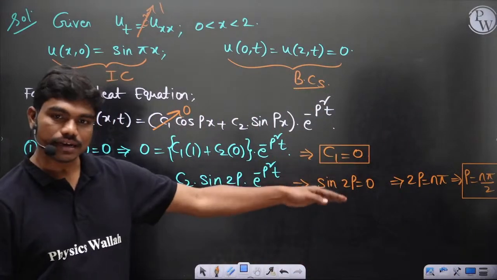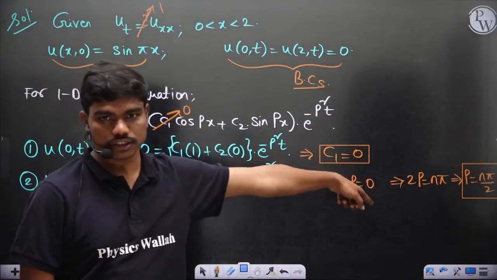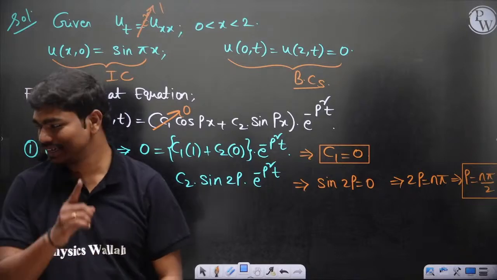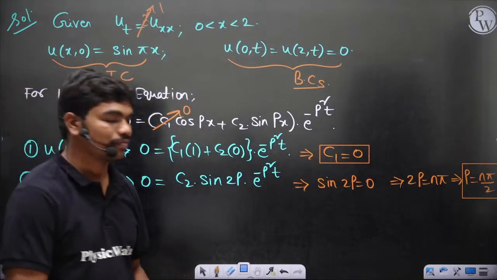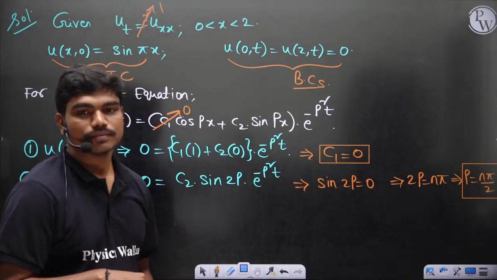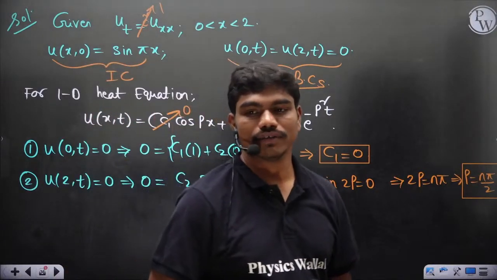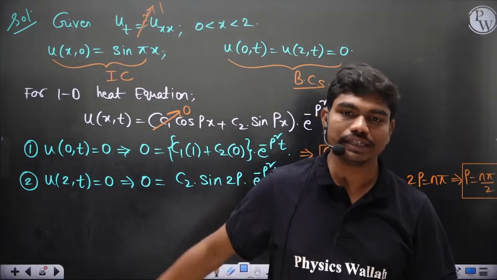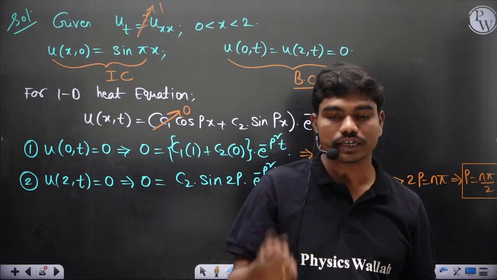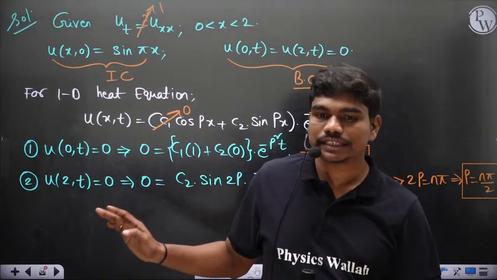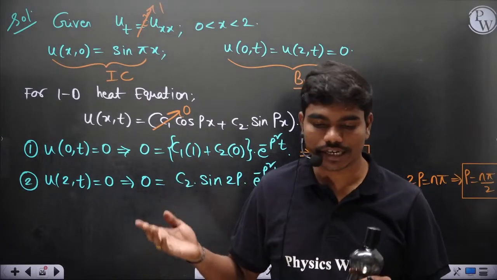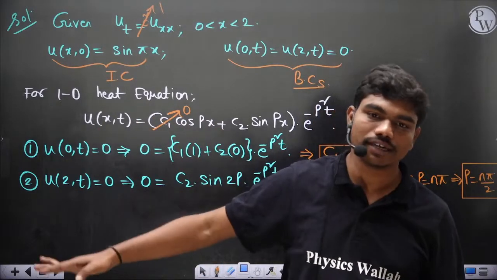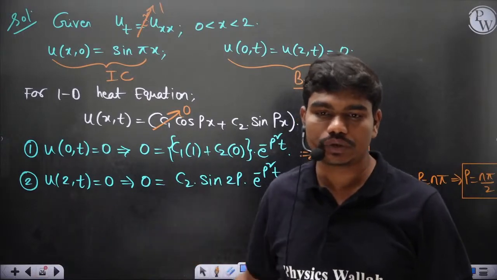It's not always that p is n or a fixed value; it depends on the boundary conditions they give you. Sorry, 1 minute, I'll have some water. Are you all understanding things? I know I'm going a bit fast, but if I want to cover the maximum things which come in the exam, I should be at this speed. Especially in partial differential equations you need a lot of understanding. For now I'm teaching this as mathematics, or just substitution based questions, where you substitute the boundary conditions and the initial conditions.